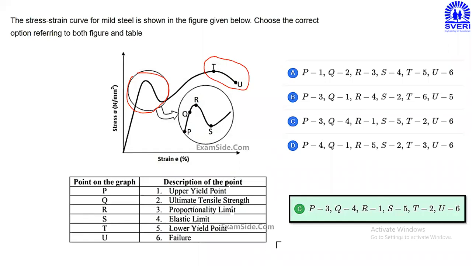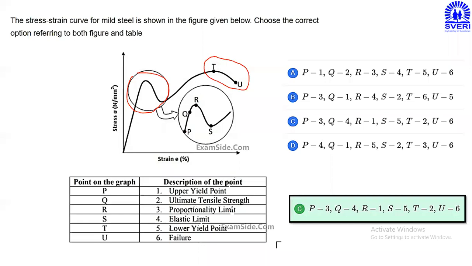That is, P is the proportional limit, Q is the elastic limit, R is the upper yield point, S is the lower yield point, T is the ultimate tensile strength, and last U is called as a failure or the breaking point. So please check, this problem was asked for 2 marks. So many times it is asked in the GATE examination as well as competitive examinations. If you remember the stress strain curve perfectly, then you are able to give the answer.